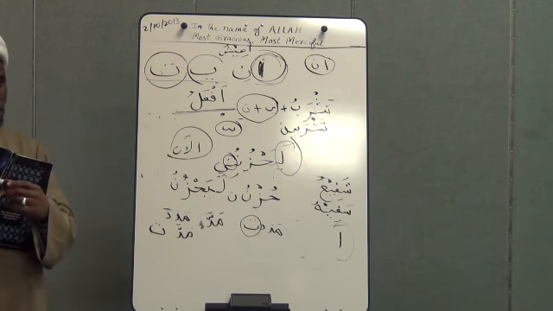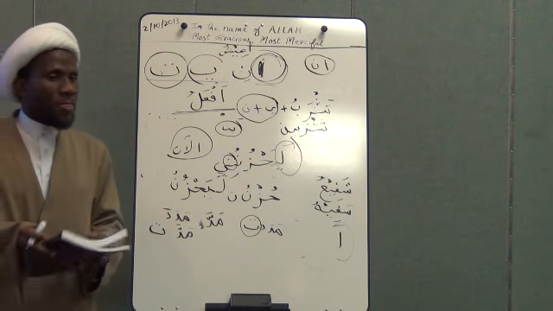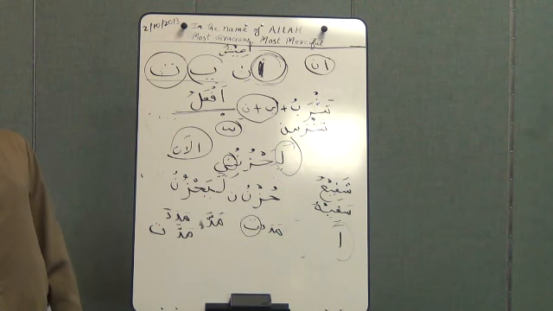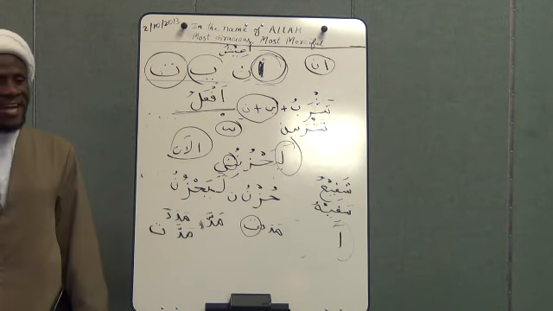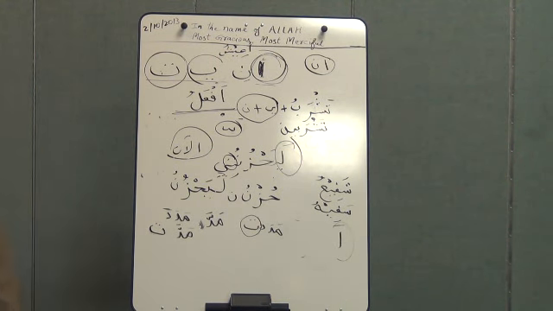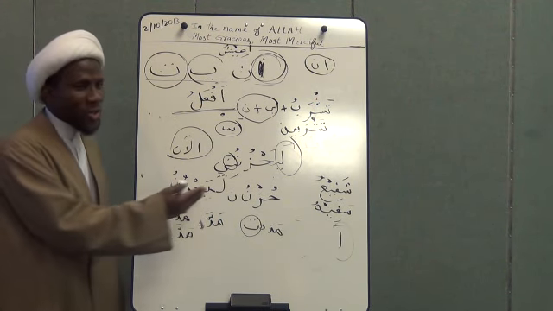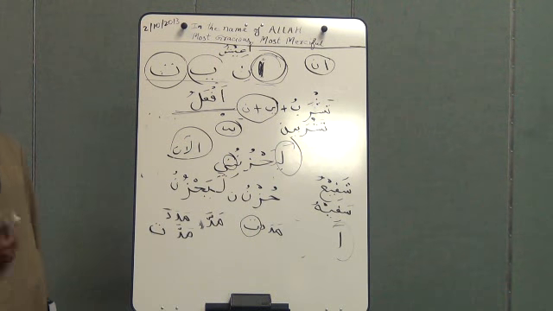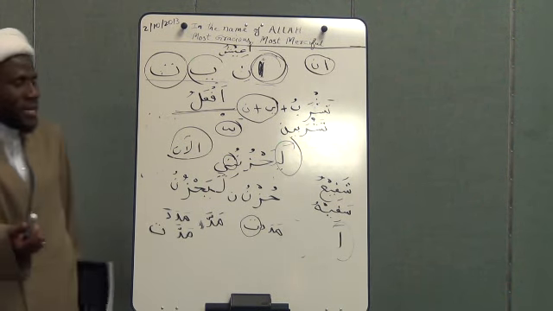What's the present tense in the future? Sawfa. Does it have to come at the beginning or can it come in the middle of the word? No, it has to come in the beginning, like we say, كلا سوف تعلمون. Always in the front. The same thing with the seen, like سيدخلهم في رحمته. It always comes in the front. If it comes at the end, it doesn't make any sense.